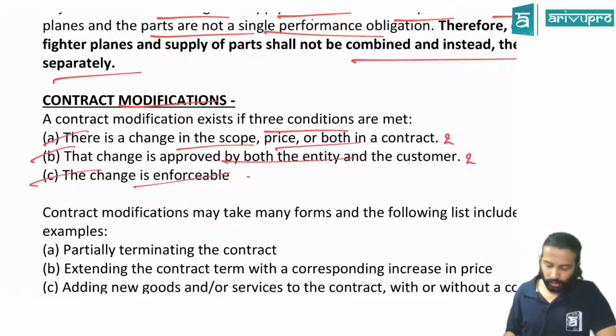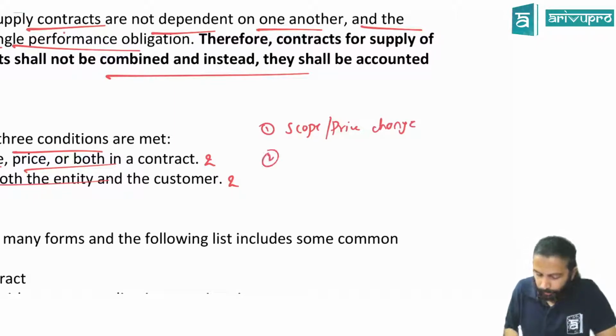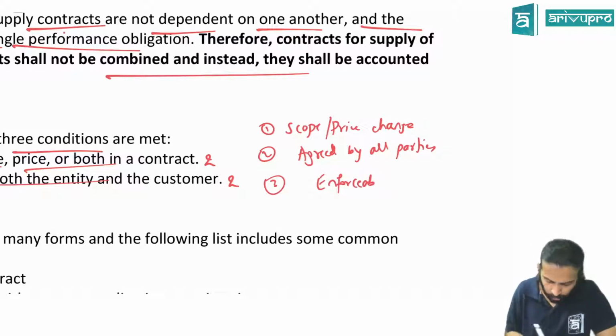What are those 3 you said, sir? Scope, price, both change. Scope slash price change is 1. We'll write in short words. Second one is what? Agreed. Whatever the change is, that should be agreed by all parties. And the last one, this change should be legally enforceable. So if they're agreed, it will be enforceable only, no? Not necessarily.